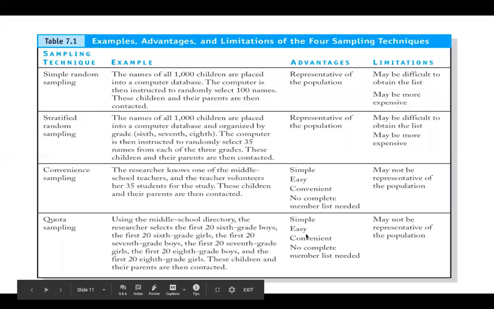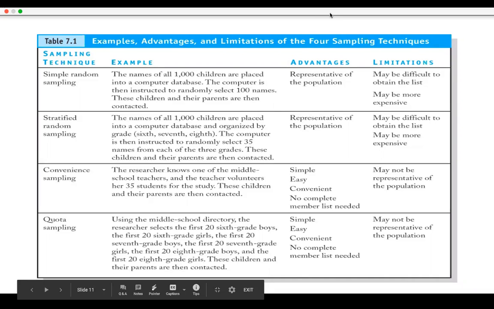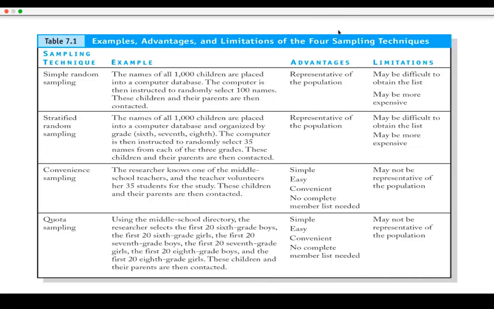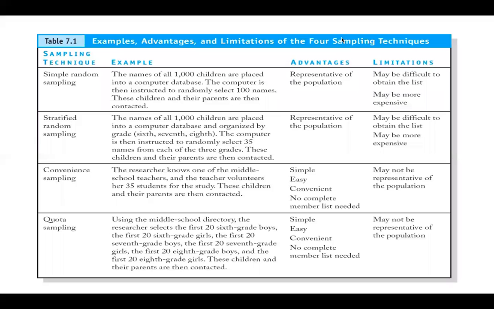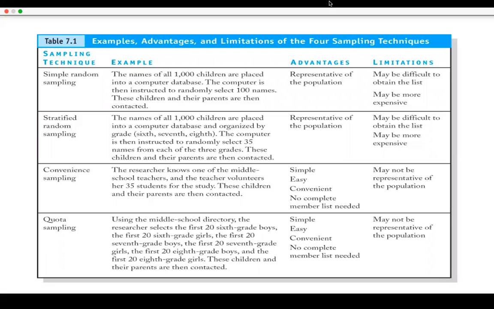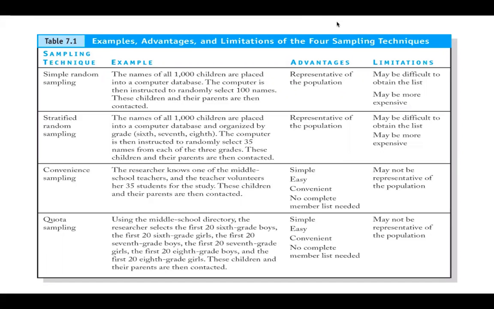No complete membership list is needed. It may not be representative of the population. Again, I have defined the first 20. They may be thorough, they may know the subject, they may not know the subject, but still I've selected them because they come under the quota of the first 20, 20 boys and 20 girls. Now just one